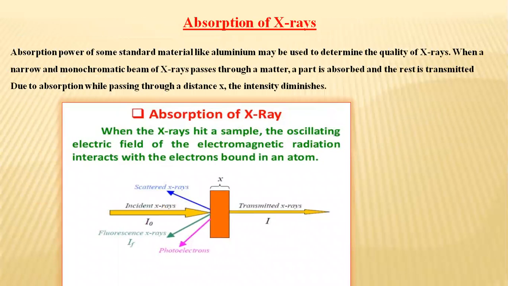The absorption power of some standard materials like aluminum is used to determine the quality of X-rays. See, this is the incident X-ray beam, and when it passes through matter, it is partly absorbed and the rest is transmitted. Due to absorption, the intensity diminishes. So when an X-ray hits a sample, the electromagnetic radiation interacts with the electrons bound in an atom, and that is why partly it gets absorbed, partly it gets scattered and partly it gets transmitted.